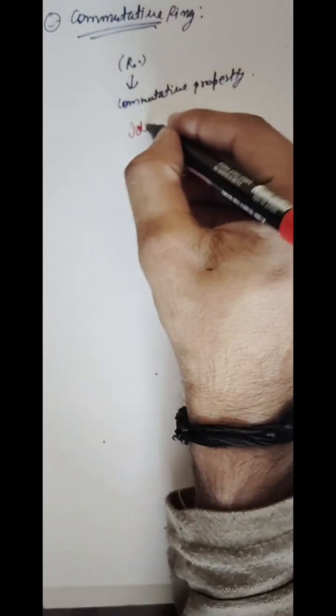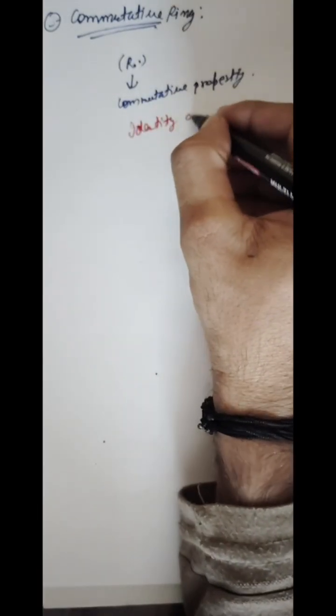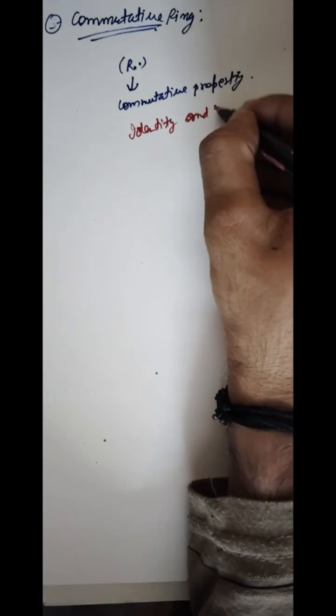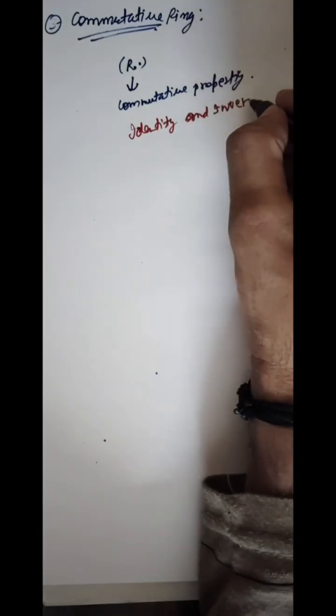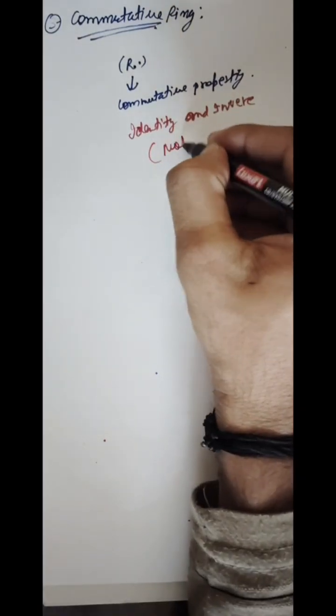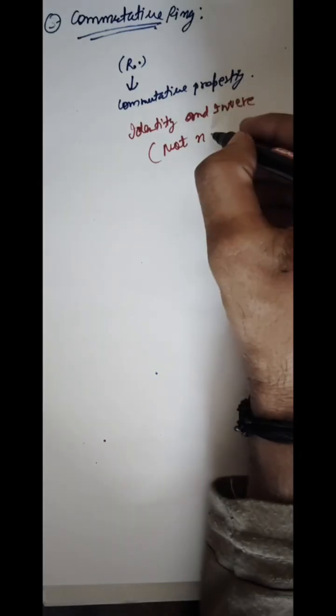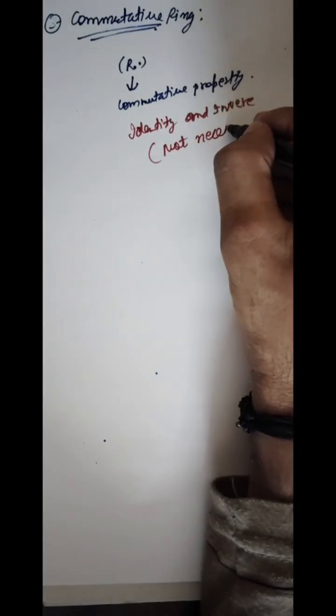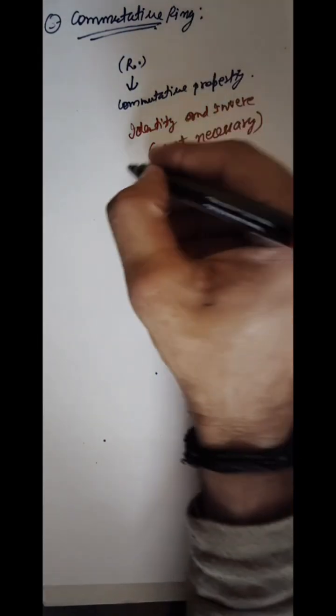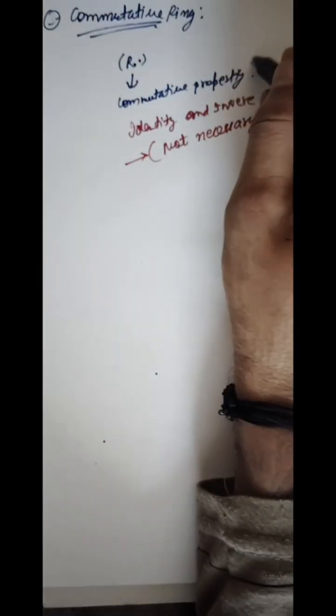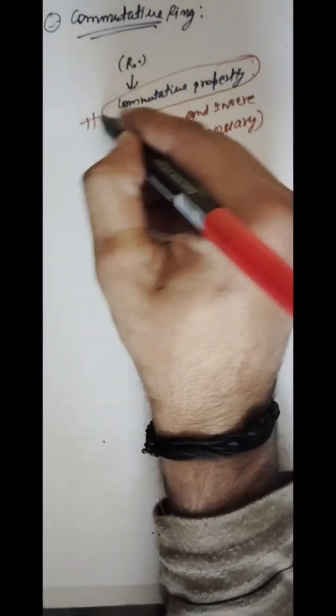But it is not necessary that it have your identity and inverse. I mean, not necessary, it can be in, but not necessary. The required condition is your commutative property.